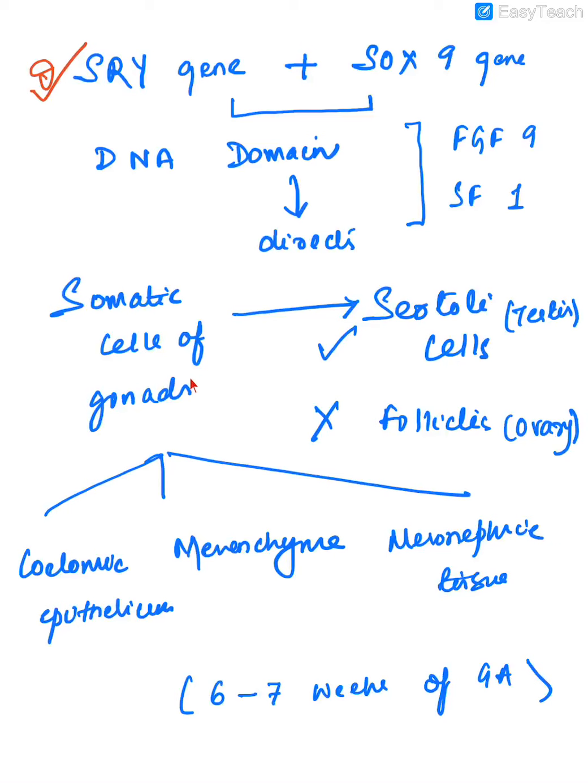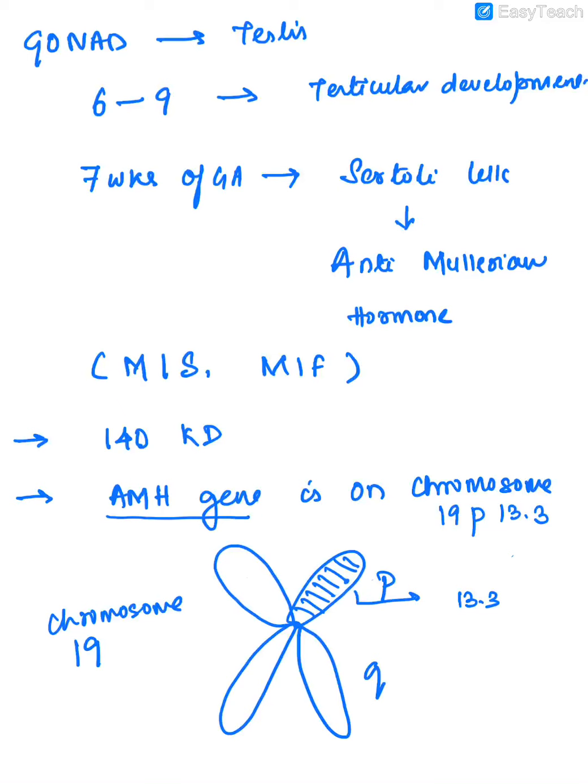See, any gonad will have two kinds of cells. One is the germ cell, that is spermatogonia and oogonia, and the somatic cells, which are the supporting cells. What is the source of these somatic cells then? The coelomic epithelium, the mesenchyme, and the mesonephric tissue. So all of this is happening around 6 to 7 weeks of gestational age. If the gonad has to develop into the testis, it will happen between the 6th to 9th gestational weeks.